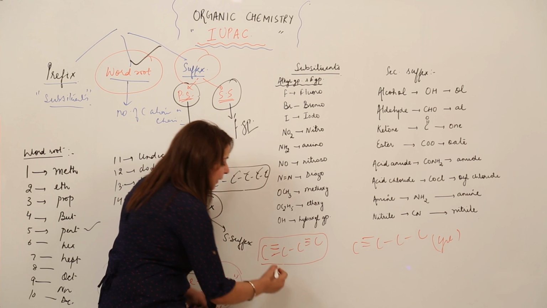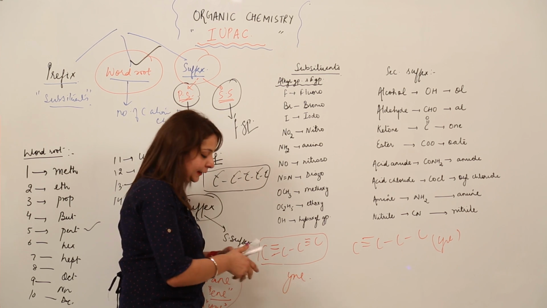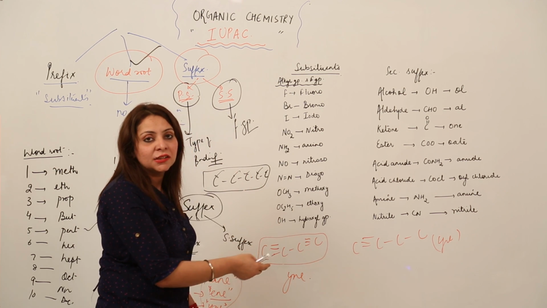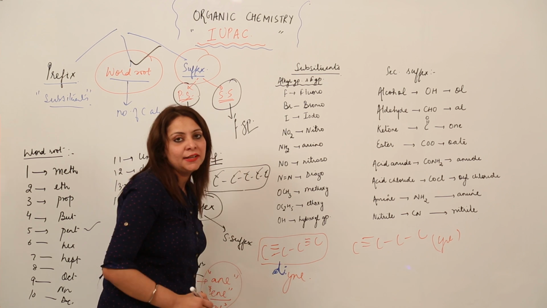Like obviously the primary suffix is going to be -ine. It is okay, and you know that it is an -ine. It falls under the category of unsaturated compounds. But how many -ines? Two -ines. So you'll write it is diine, right?